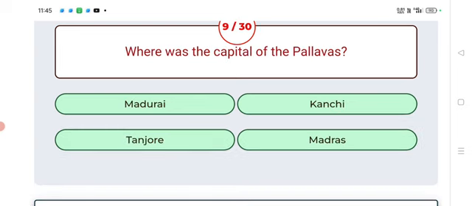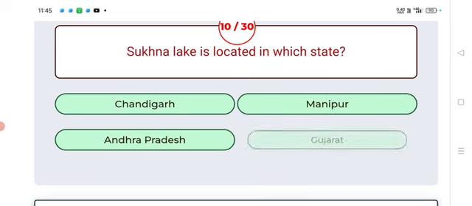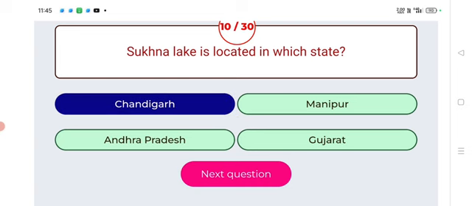Where was the capital of Pallava? Answer: Kanchi. Kanchi was the capital of the Pallava. Next. Sukna Lake is located in which state? Answer: Chandigarh. Sukna Lake is located in Chandigarh. Next.